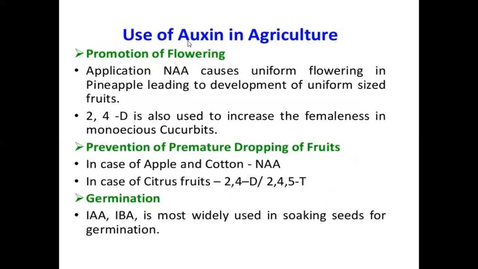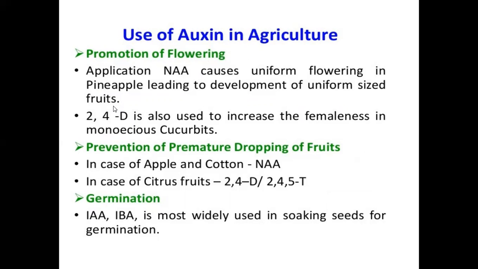Other uses of auxin in agriculture: promotion of flowering. Application of NAA, naphthalene acetic acid, causes uniform flowering in pineapple, leading to development of uniform sized fruits.